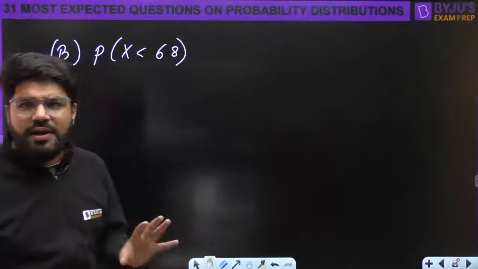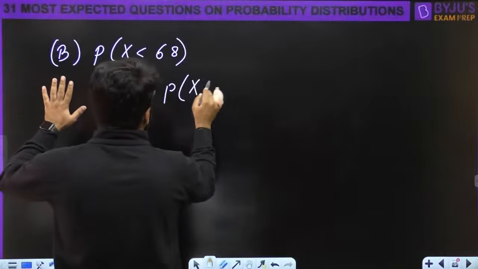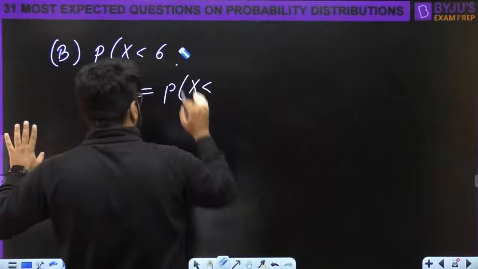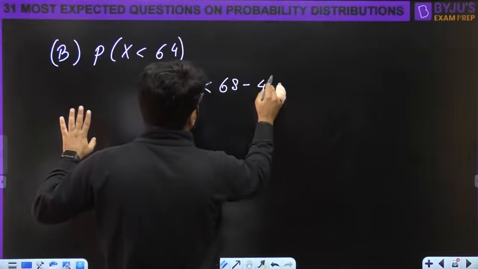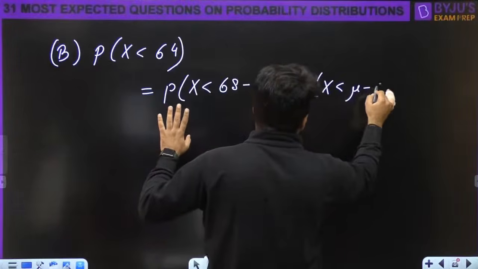But if you deeply observe, this is X less than 64. This is 68 minus 4. This is probability X is less than mu minus 4.